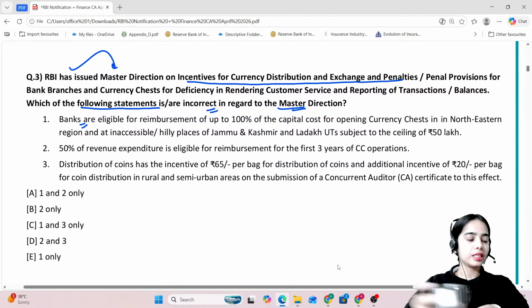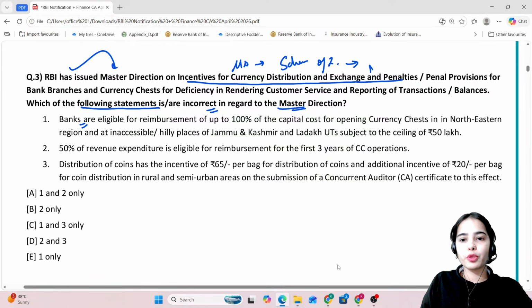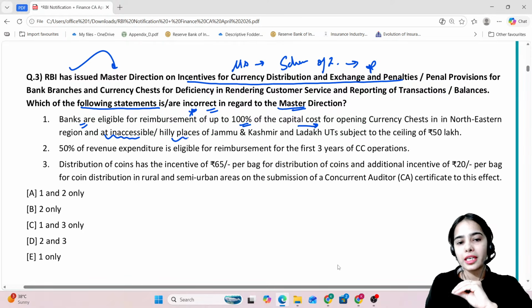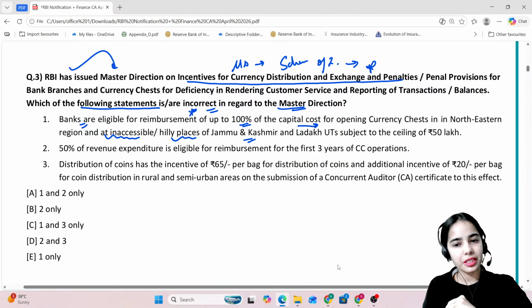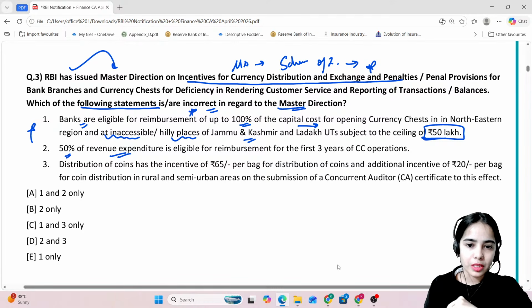So simply, the master direction has been released by the RBI regarding the scheme of incentives for the currency distribution and exchange for the banks for the currency chest. Okay, now the banks are eligible for reimbursement of up to 100% of the capital cost for opening the currency chest in the northeastern region and at inaccessible or hilly places of Jammu and Kashmir and Ladakh Union Territories, subject to the ceiling of 50 lakh.